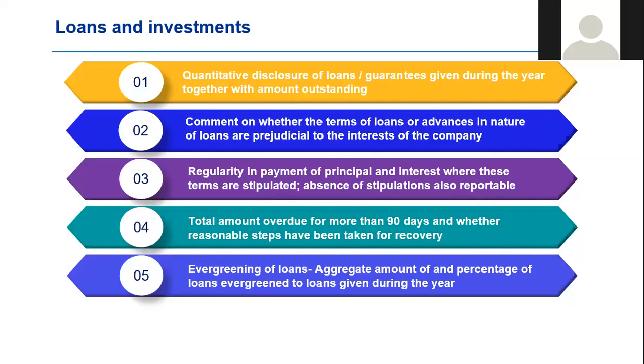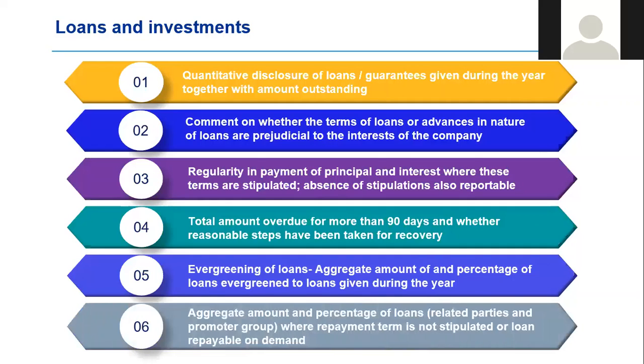So if, let us say, company A, who is in the trading business, has given a loan to another entity which is falling due in the current year, if the client or company renews that loan or gives a fresh loan to repay the existing loan, that will trigger reporting under this clause. So a very onerous requirement on the part of auditors. Evergreening is extremely hard to identify. It needs a very high level of skepticism on the part of auditors.